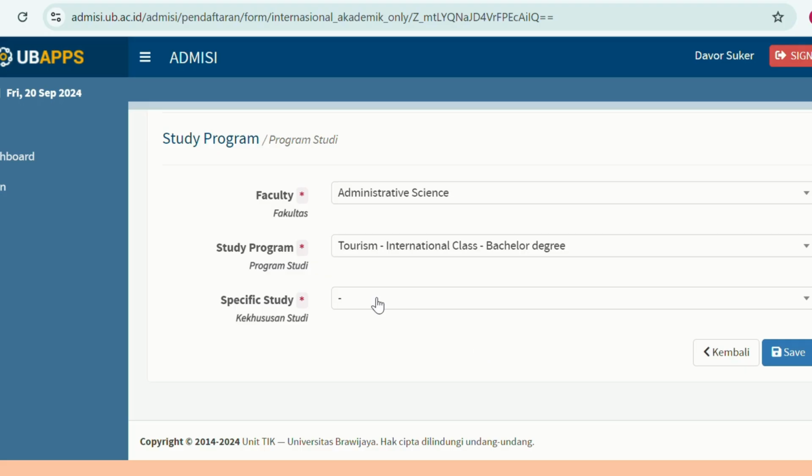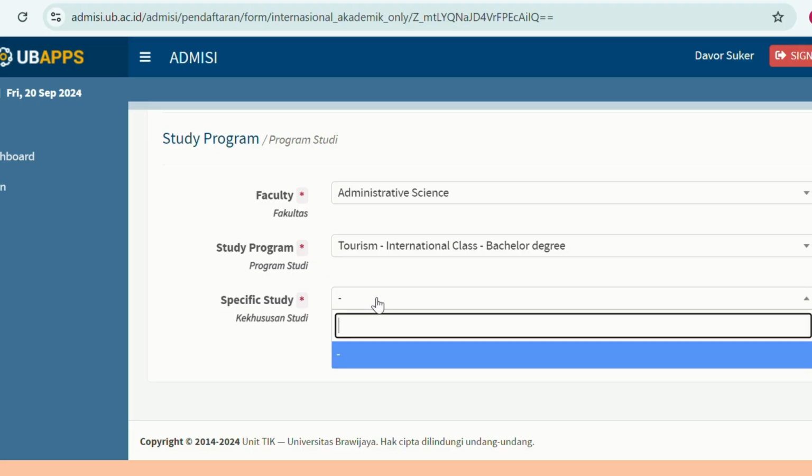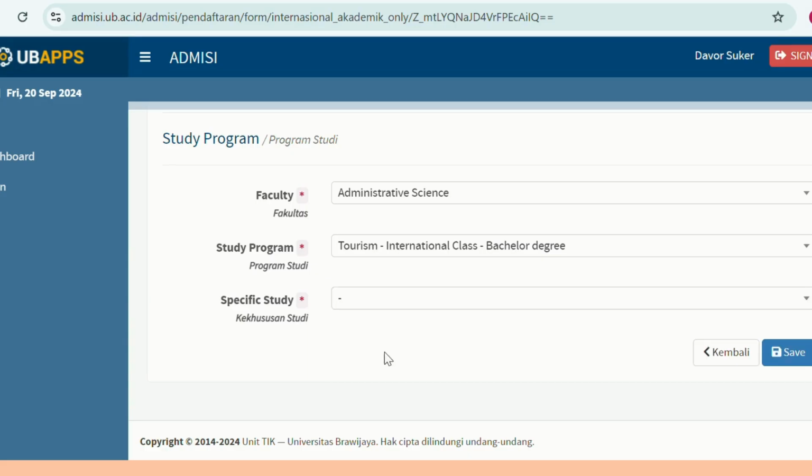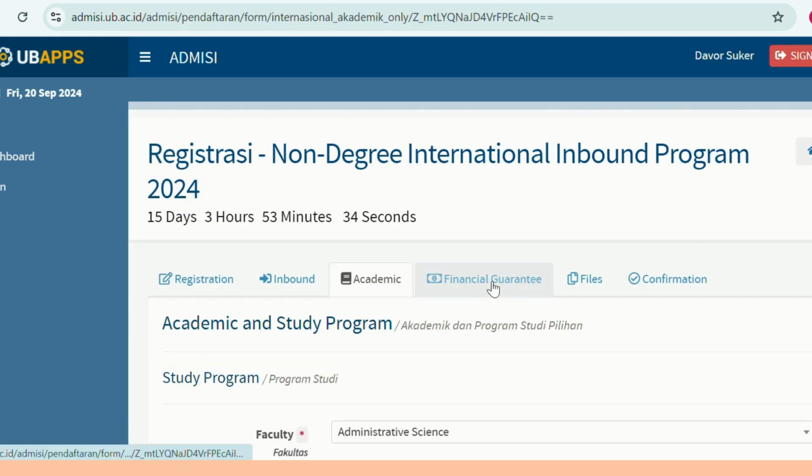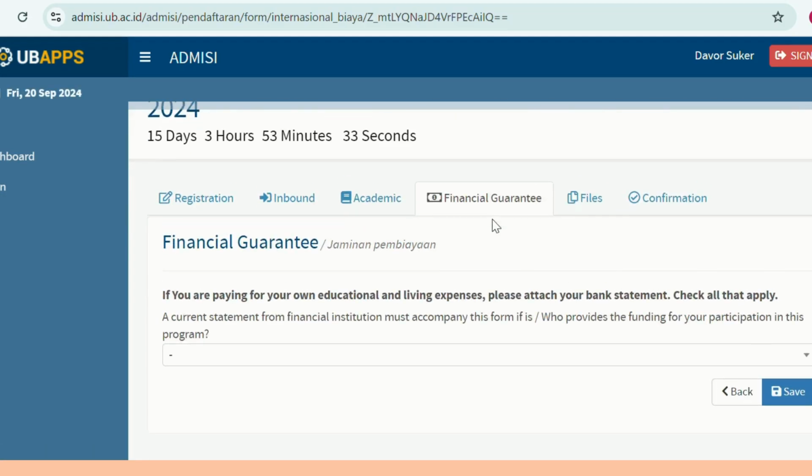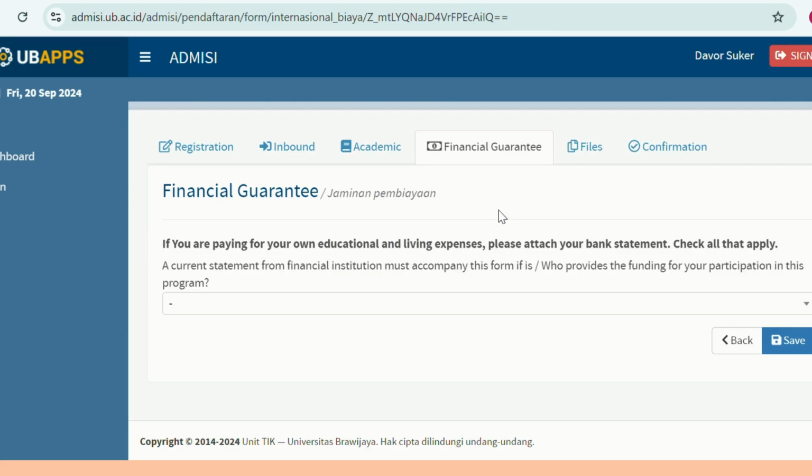And then for the specific study, if it exists under the study program, then you can choose. If it doesn't, then you simply choose this blank space. And then once again, click Save. Now we go to the next part, that is the guarantee. This is just to let us know how you fund yourself for attending this program.